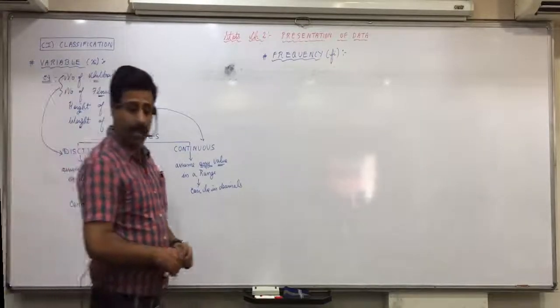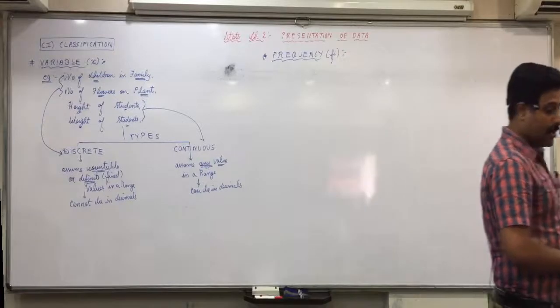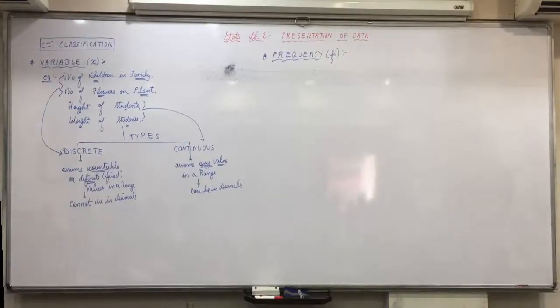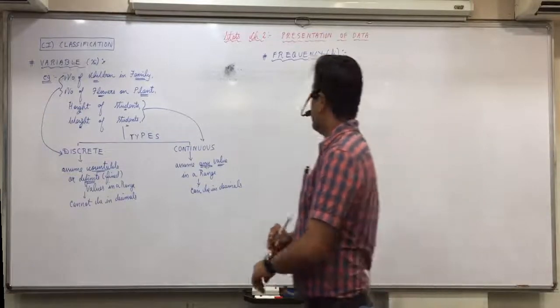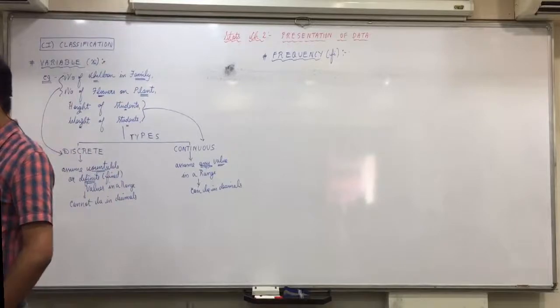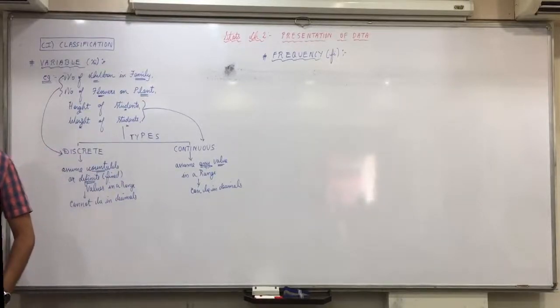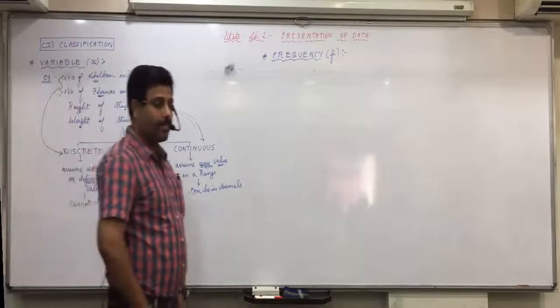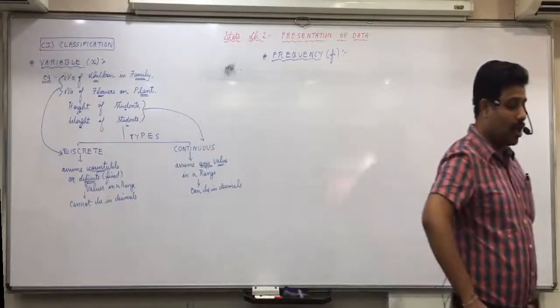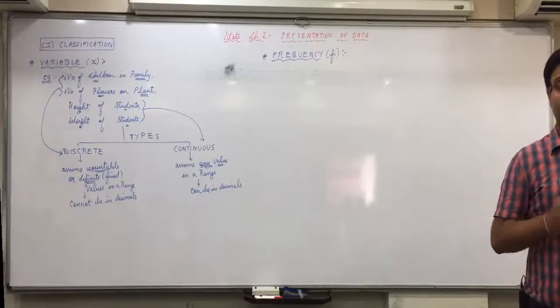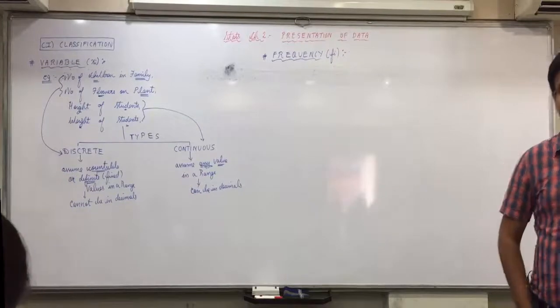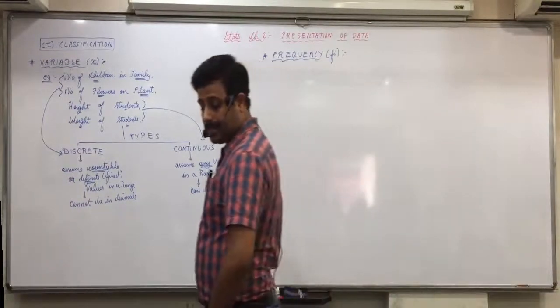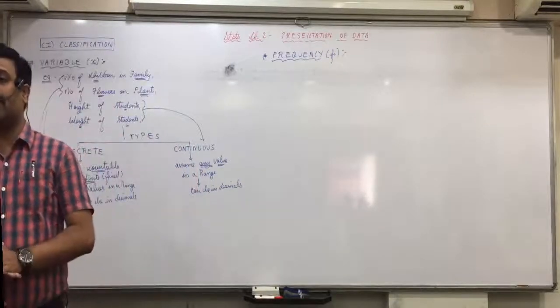Okay, note down: the number of repetitions of a particular value of variable is called frequency. Full stop. It is denoted by Fi.